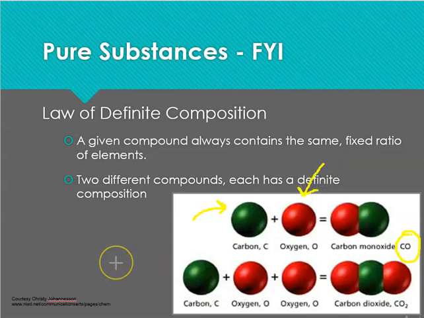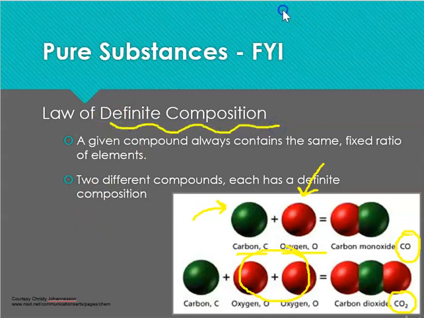Carbon monoxide has different properties than carbon dioxide. So even though they're composed of the same things, a carbon and an oxygen, they make up two very different compounds just because of the amount of oxygen. So they follow the law of definite composition.